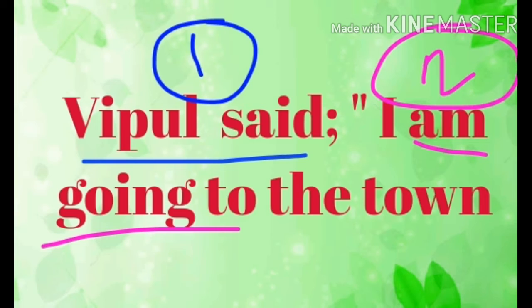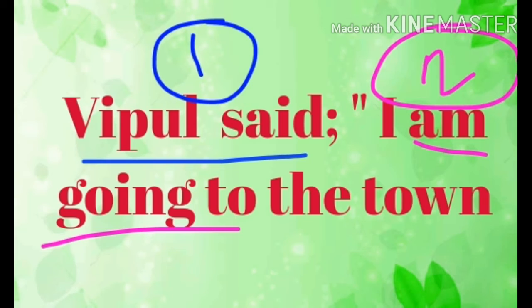Second one, I am going to the town. I is a subject, right? Who is doing the action going? Who is going? I is going, right? And Vipul said, who said there? Vipul said. So Vipul is the subject in the first clause. In the second clause, I is the subject. So I am going is the verb.